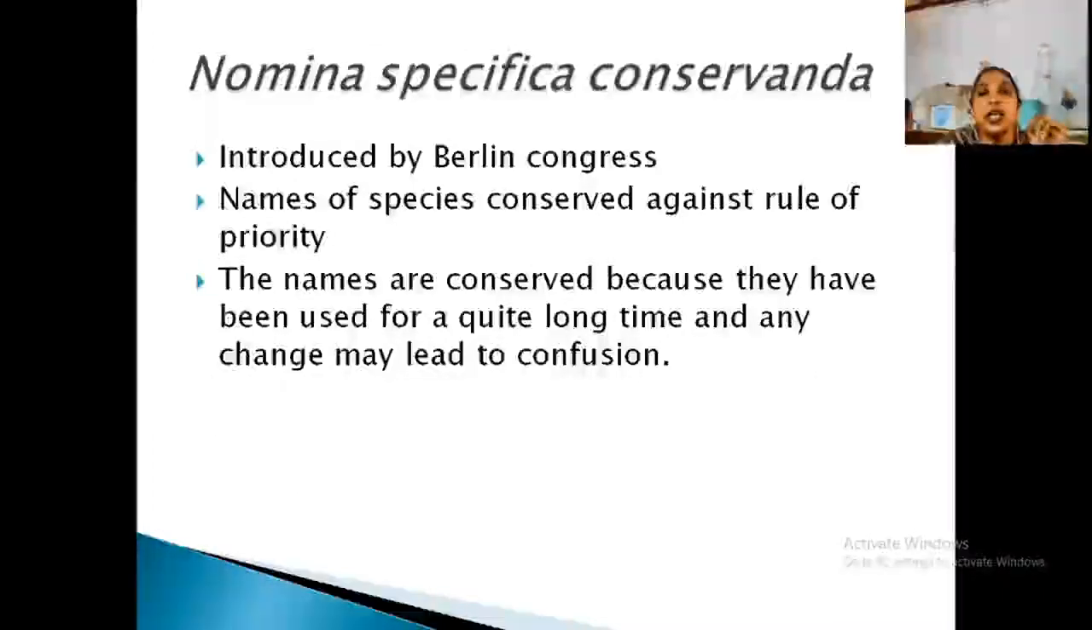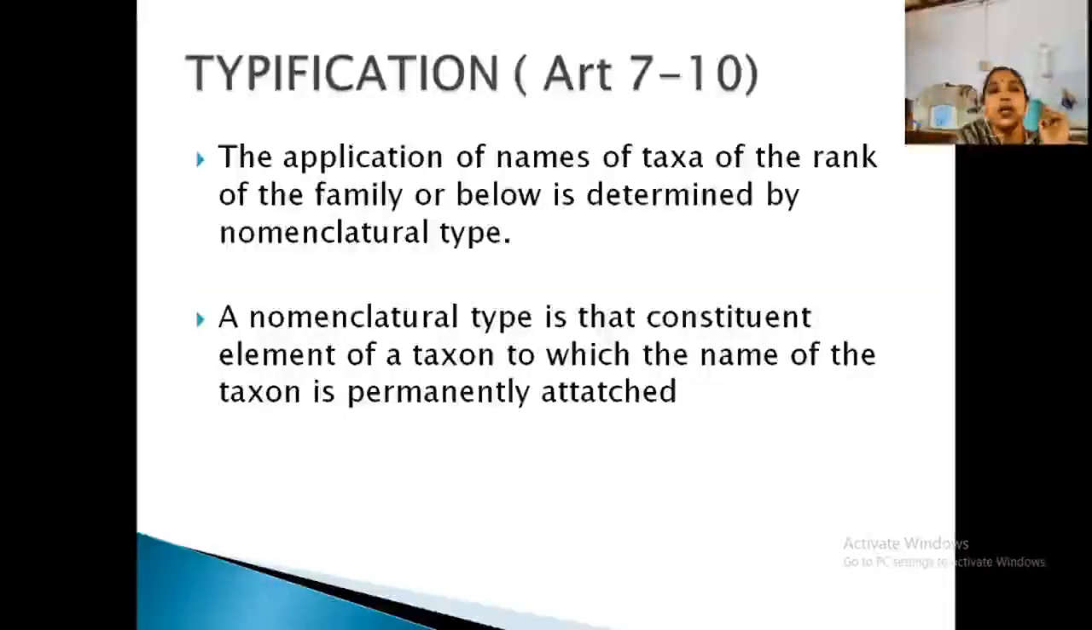Another one is nomina specifica conservanda. This was first introduced in the Berlin Congress. These are names of species conserved against the rule of priority. I already discussed some of the family names that are conserved like this, such as Asteraceae for Compositae, Apiaceae for Umbelliferae, Lamiaceae for Labiatae, because they are widely used and diverse. These names should be considered because they have been used for quite a long time, and any change may result in confusion. So that is nomina specifica conservanda. Understood? Okay. So up to this we finish the retention, choice and rejection.